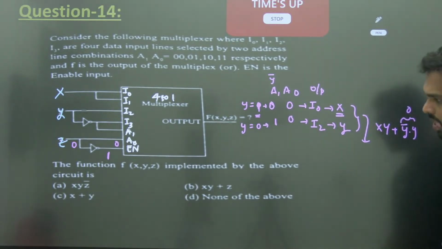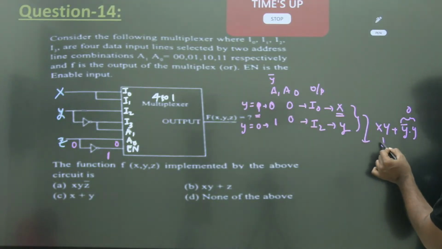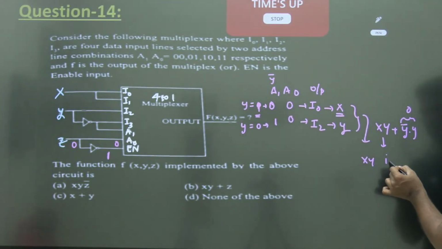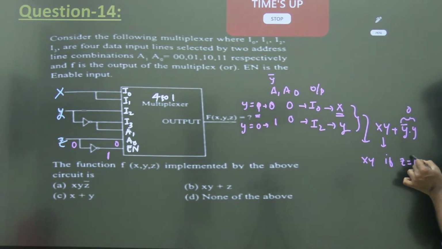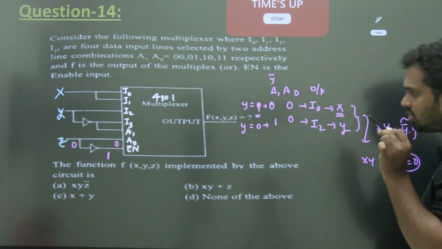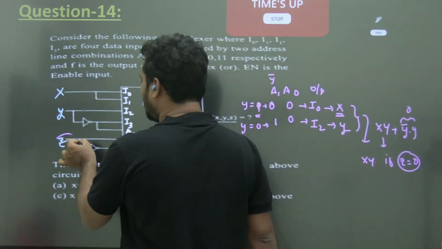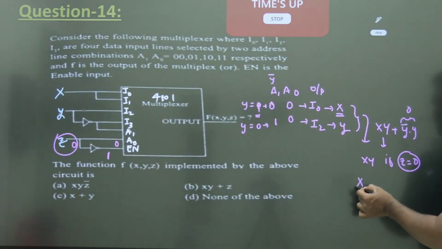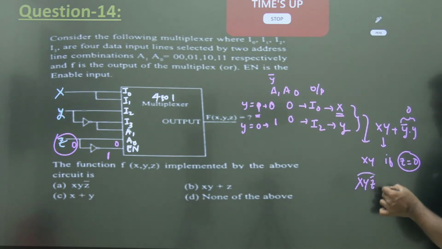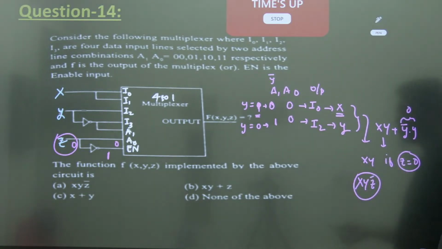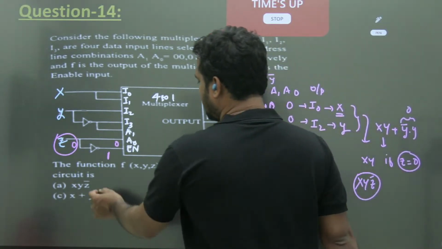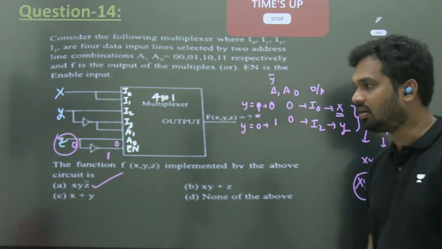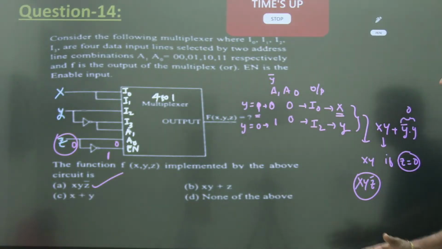So your output expression is x into y if z equals 0, compulsorily. Why must z equal 0, sir? Because to enable the system z must be equal to 0. So I can say x into y into z bar is the expression. When z equals 0, you get output equal to xy. That is the answer. Right? So this is how you write it.